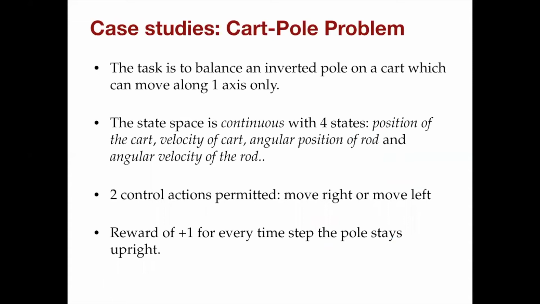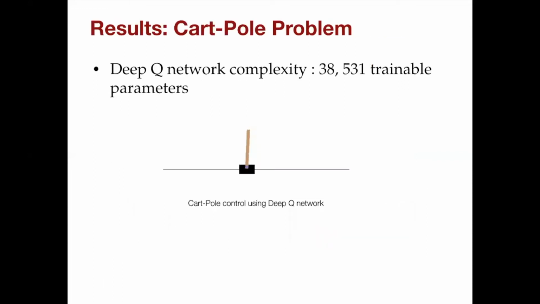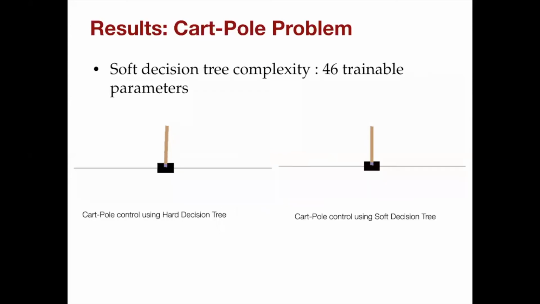So our first case study was applied to the cart pole problem. This is a reinforcement learning benchmark problem where the goal is to keep a pole upright, which is attached to a cart, which can be moved left or right, as seen in this video. We trained the Deep Q network that achieves this performance. Note that it takes about 38,000 trainable parameters to characterize this network, whereas our soft decision tree can be trained with just about 50 parameters, and also can balance the pole up to the maximum 200 time steps, which is interpreted as solving the problem.